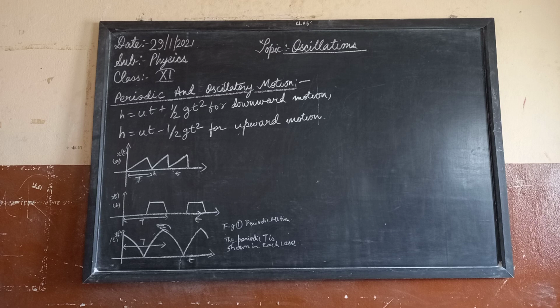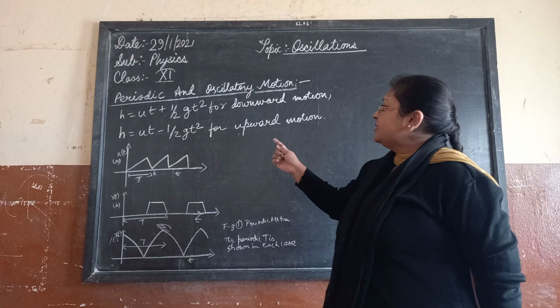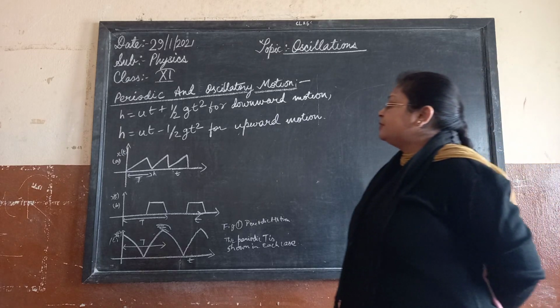The description of periodic motion in general, and oscillatory motion in particular, requires some fundamental concepts like period, frequency, displacement, amplitude and phase. These concepts are developed in the next section, periodic and oscillatory motion. A periodic motion is a motion that repeats itself after a regular interval of time. So periodic and oscillatory motion are given in this particular manner.